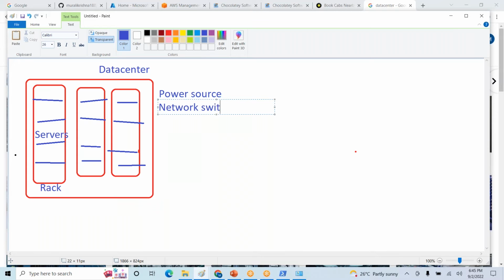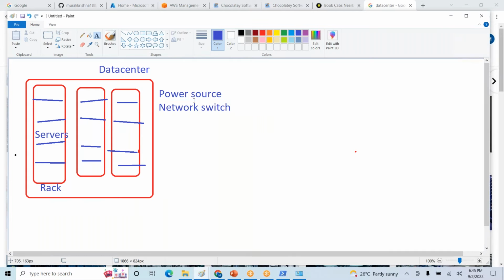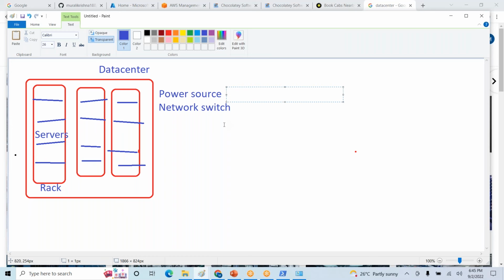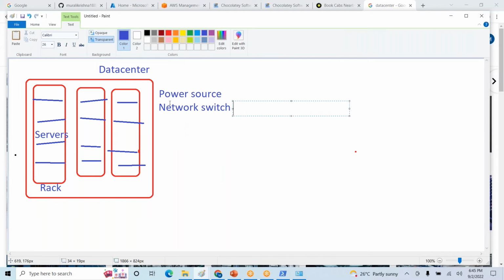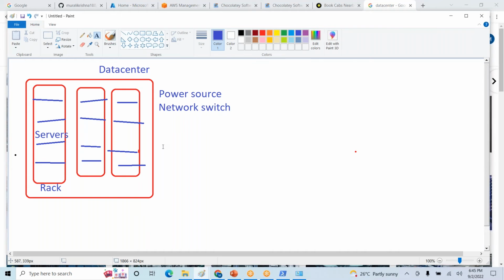Suppose there is any issue with the power source, electricity or something, our company's data center electricity team will take care. If there is any issue with the network switch, the network team will get involved and try to resolve the issue as well.